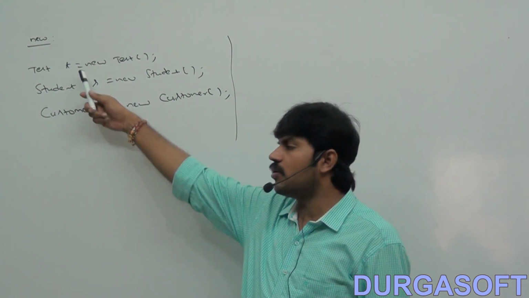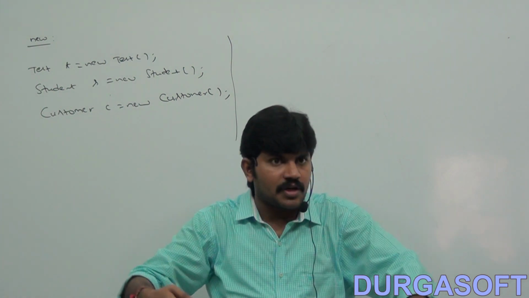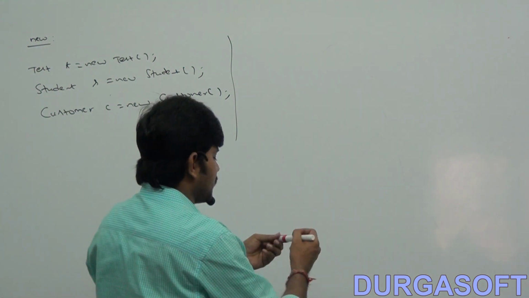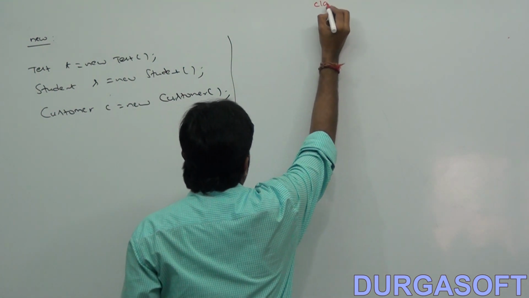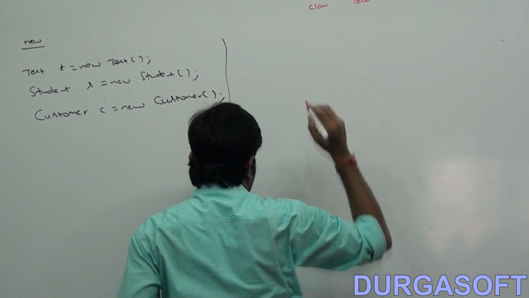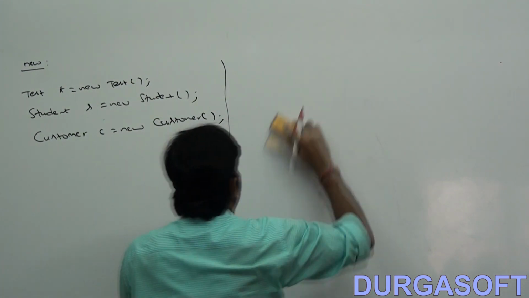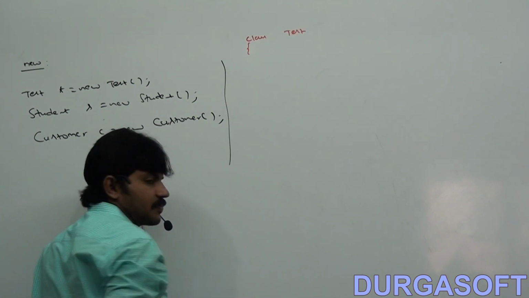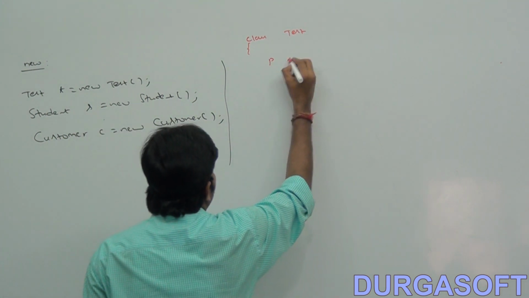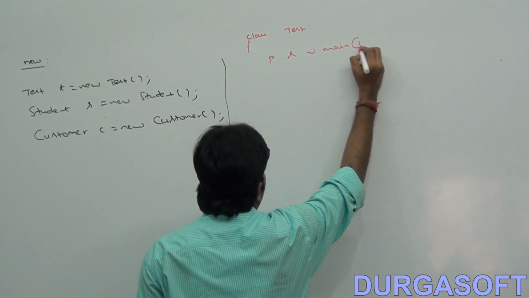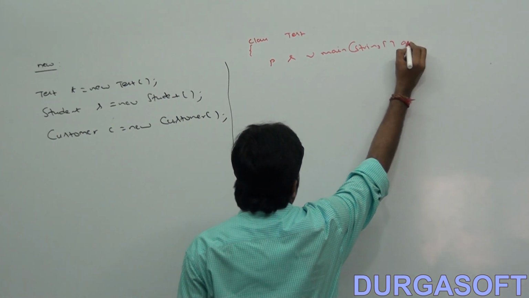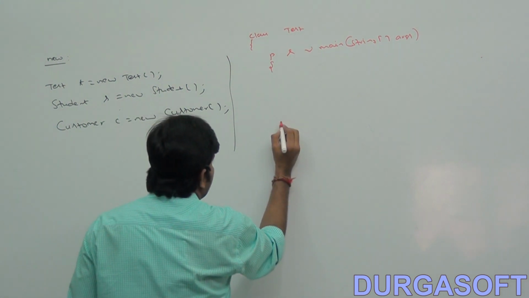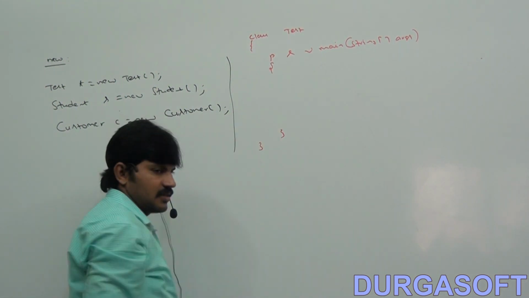In the earlier case we know the class name at the beginning, but now in my requirement I don't know the class name at the beginning. Let me write the code for that. Yes, sir, I'm writing class Test, the most valuable concept to analyze. Class Test { public static void main(String[] args) }. This is my Test class.